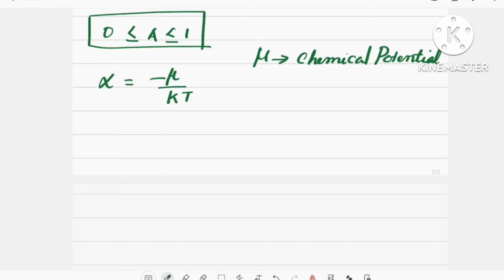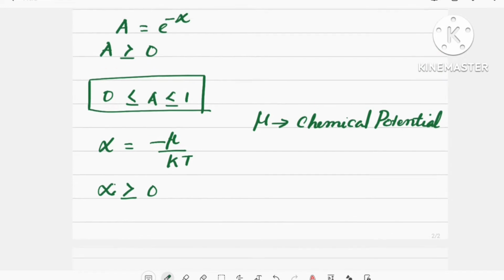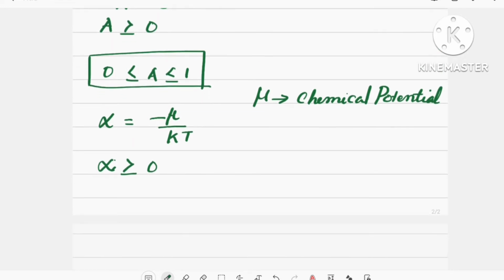Since the value of A is between 0 and 1, alpha should be greater than or equal to 0. And we know that alpha is equal to minus mu by kT. Therefore, for alpha to be positive, mu must be negative. Then mu is less than or equal to 0.